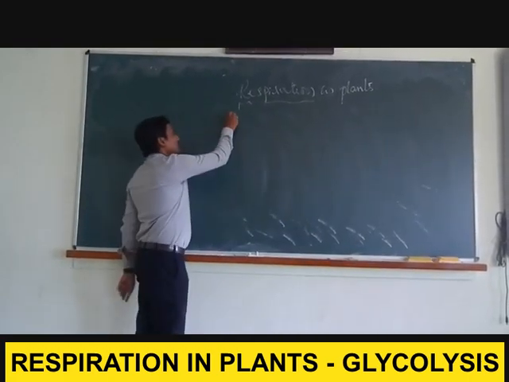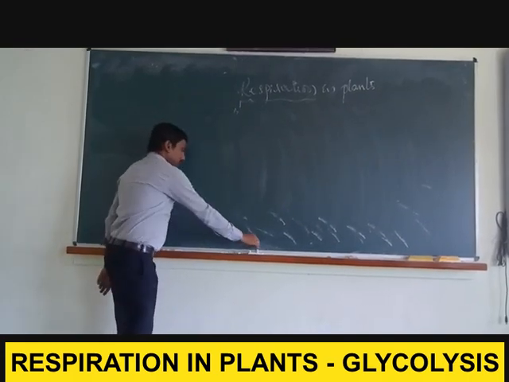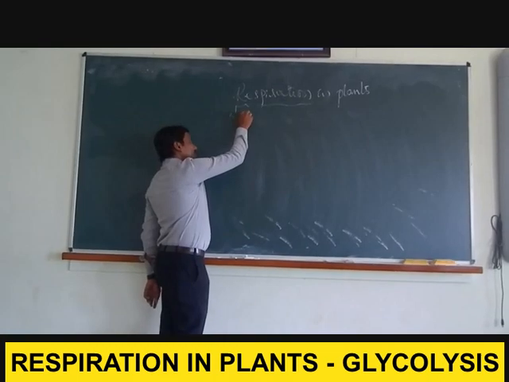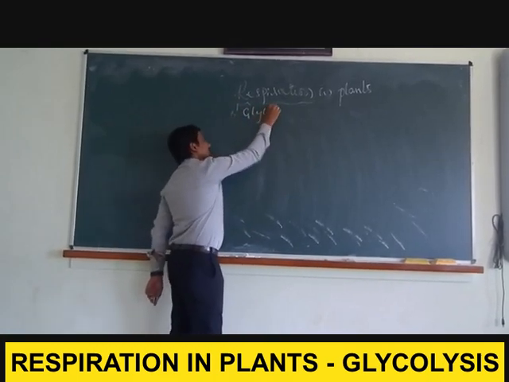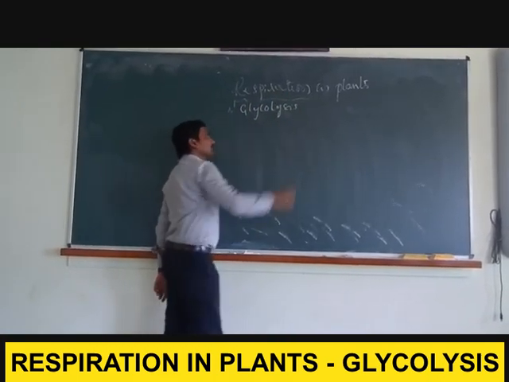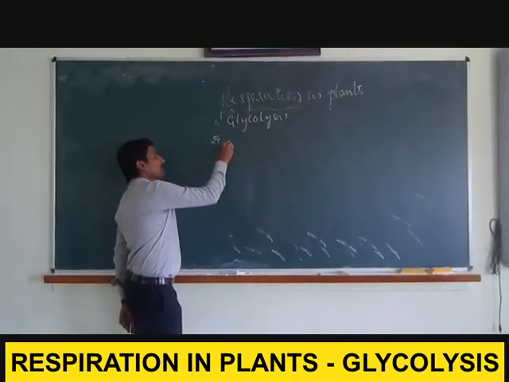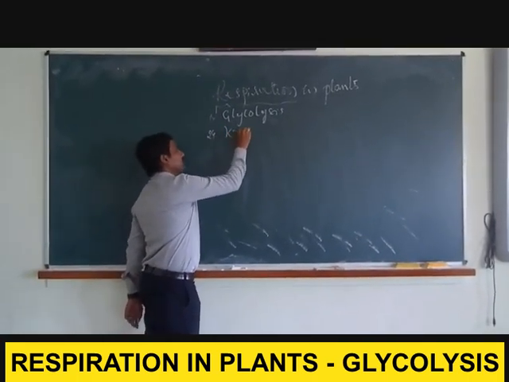The first and foremost important step in the physiological respiration of plants is glycolysis. This is the first step in the physiological respiration of plants, glycolysis. The second one we are going to consider is the Krebs cycle.